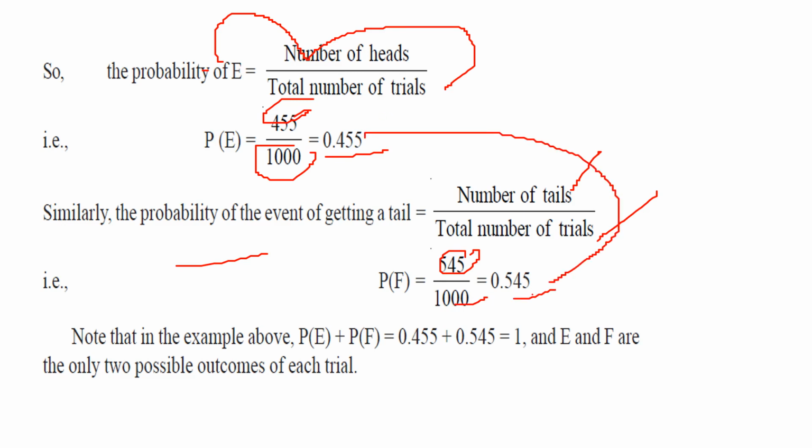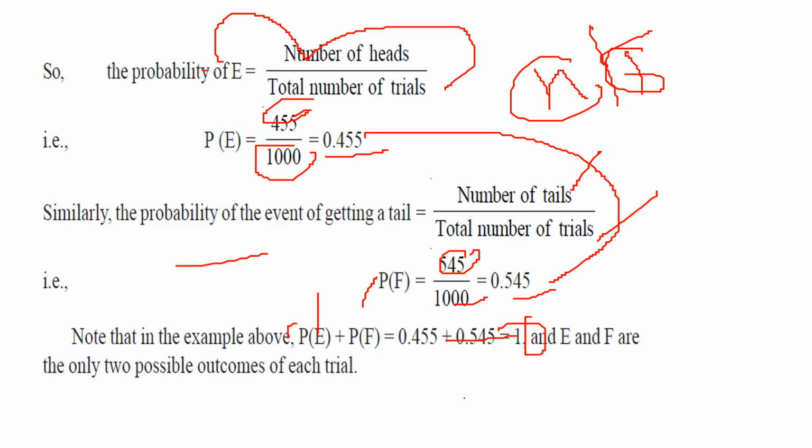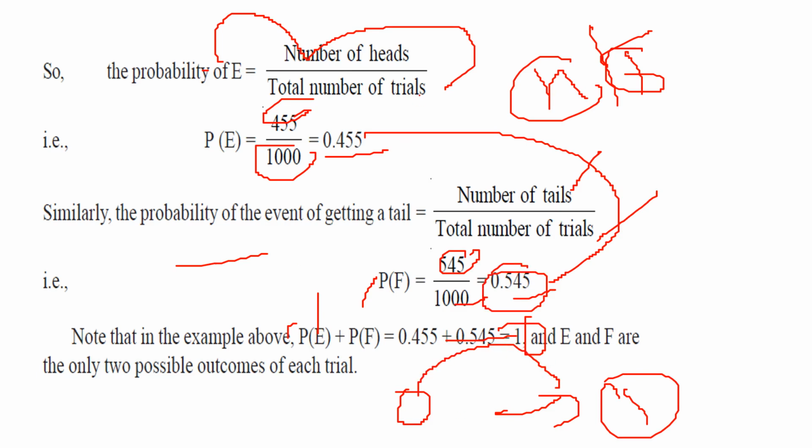If you add these two, you will get 1. So the probability of getting head and the probability of getting tail will add up to 1, and this is very important because E and F are the only two possible outcomes of each trial. So when you add them, it has to come to 1. The probability varies from 0, that is, in none of the trials did the event occur, that is, the event never occurred in those trials, which is 0, to 1, where every time you did the trial that event came up, so the probability will be 1. So probability varies from 0 to 1. You will find the values always between 0 and 1.